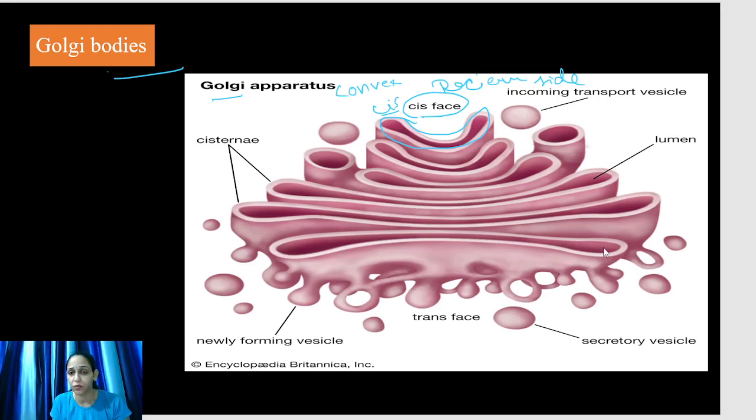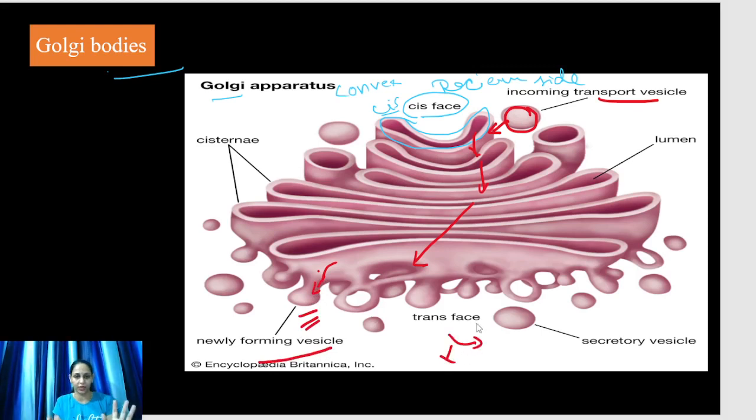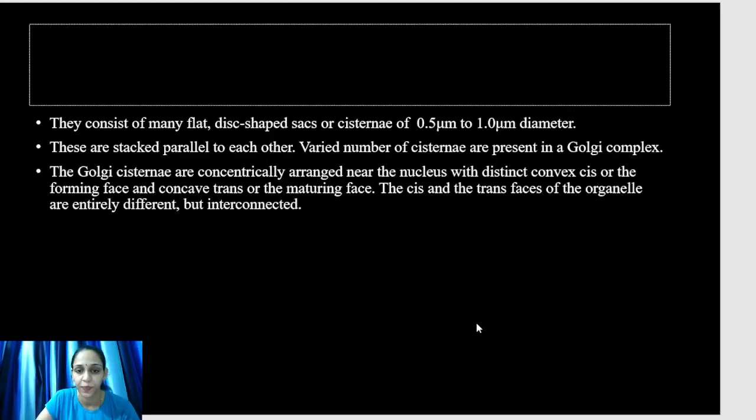Come to the structure of Golgi bodies. This is the incoming transport vesicle fused with the cis face of the Golgi apparatus, transporting the protein to the lumen of the cisterna. Then, after the modifications, these proteins are transported through vesicles. These are newly formed vesicles and are distributed to the different organelles. This is all about the endomembrane system and Golgi bodies.